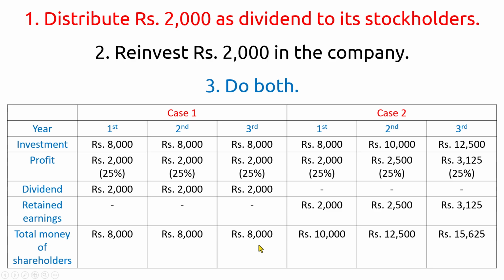So you can see that by paying a dividend, the company is not growing as much. Of course, as shareholders, we are happy when we get a dividend, but it will be very small.